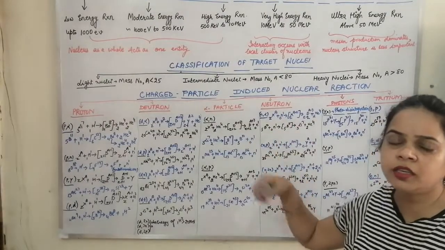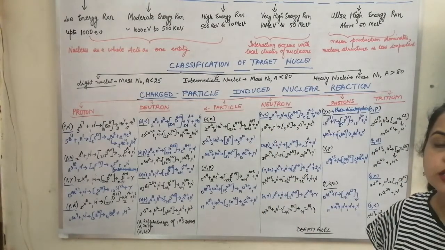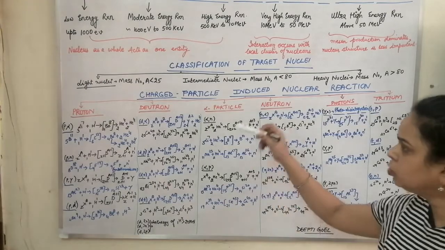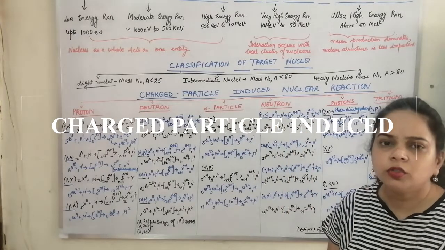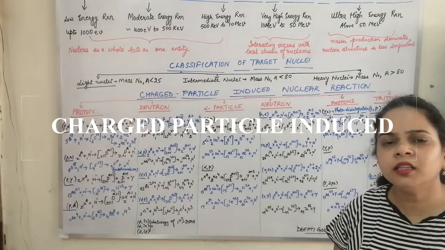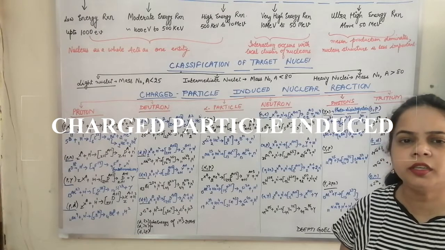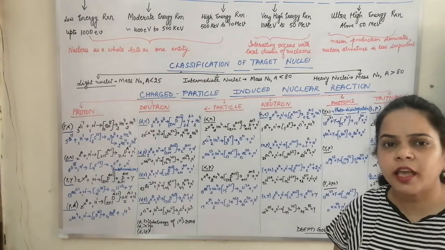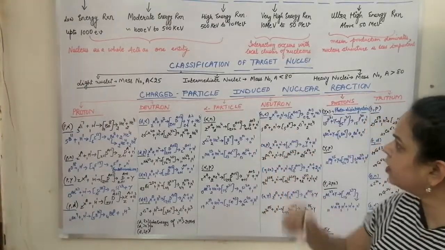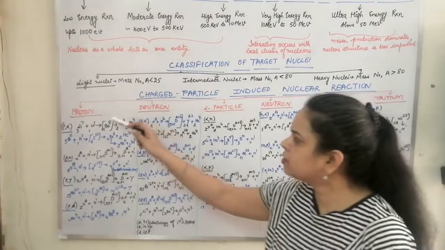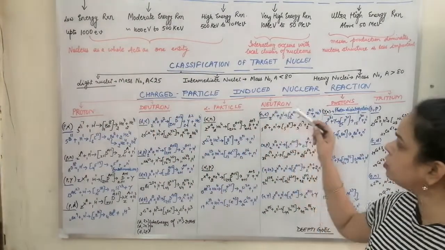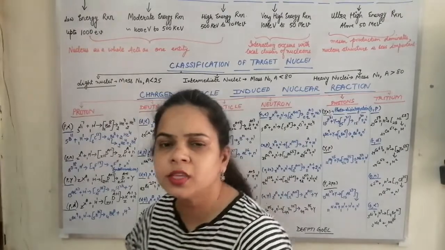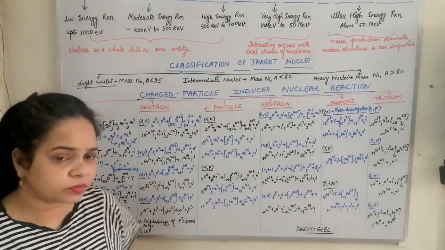Next we discuss how reactions are classified based on the charge of the incident particle. We call these charged particle induced nuclear reactions. What is the charge carried by the incident particle? The charge also determines how the reaction will take place. The charged particle induced nuclear reactions are classified as proton induced, deuteron induced, alpha particle induced, neutron induced, photon induced and tritium induced.